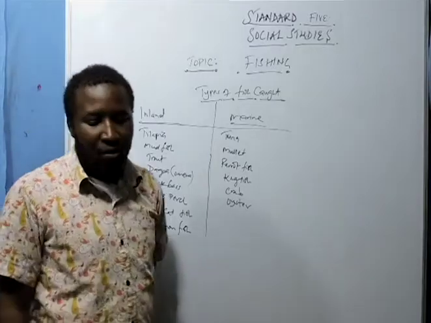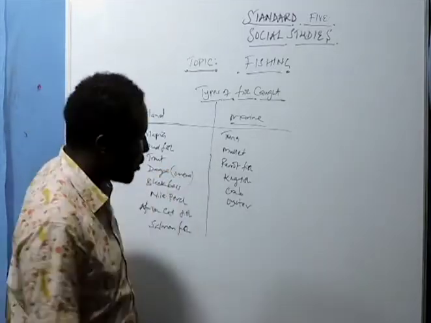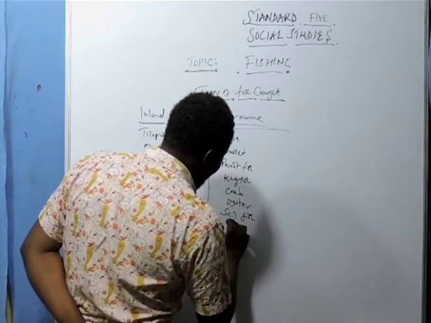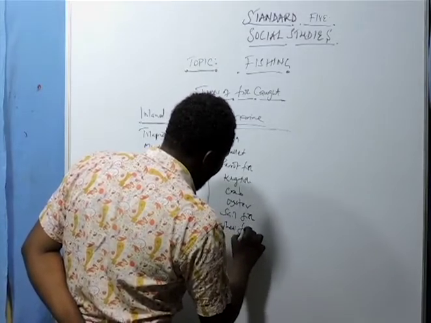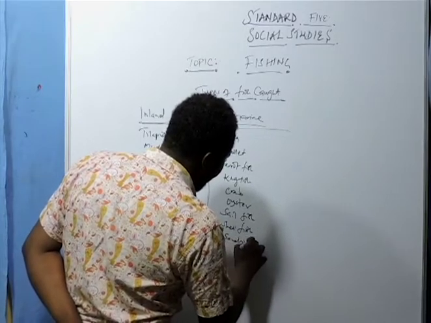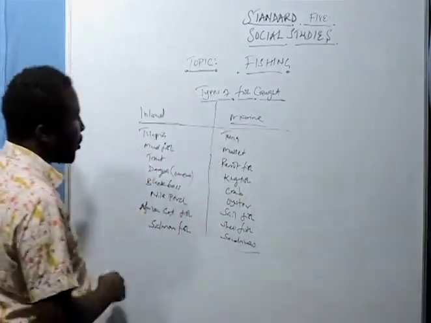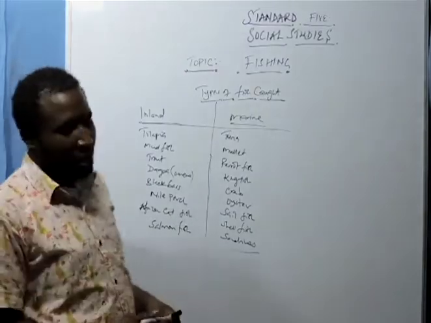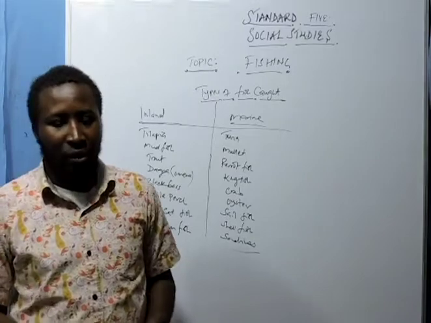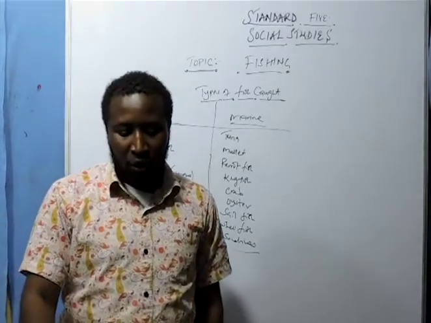And also we have sailfish, shellfish, and sardines. So these are the kind of marine fish that we find along the coast.